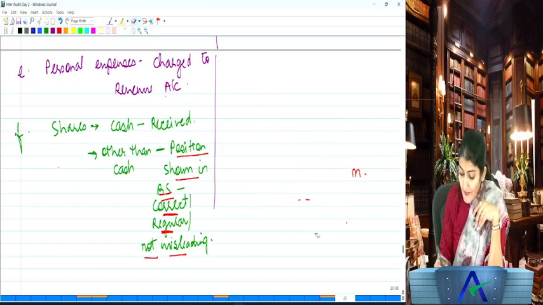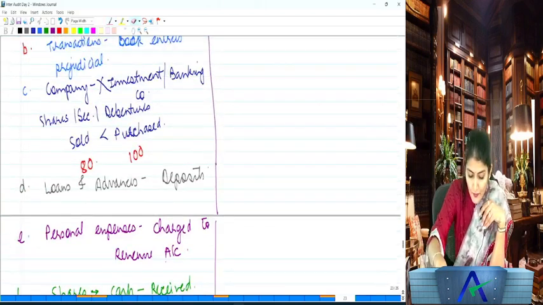Are you understanding the 6 points of inquiry under 143(1)? Right?